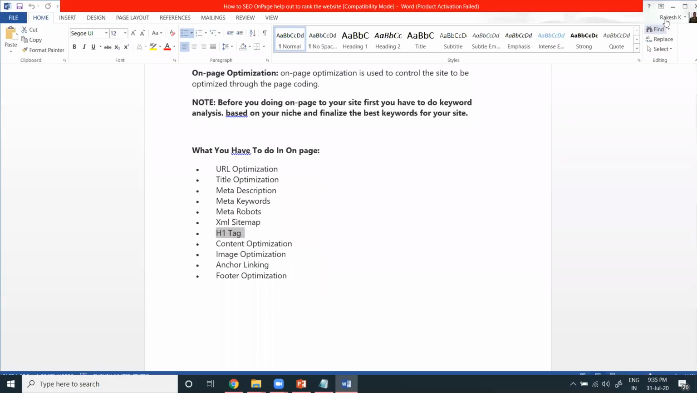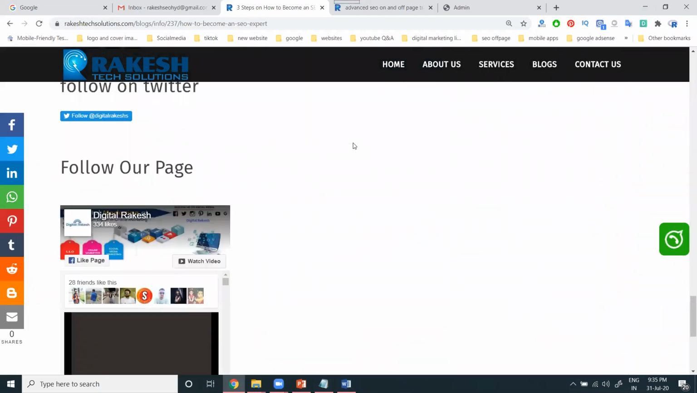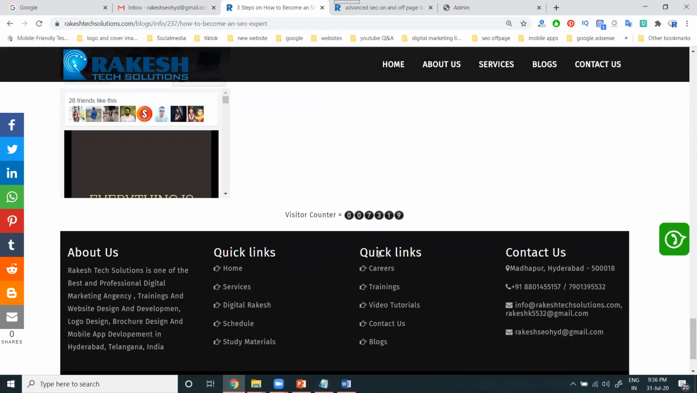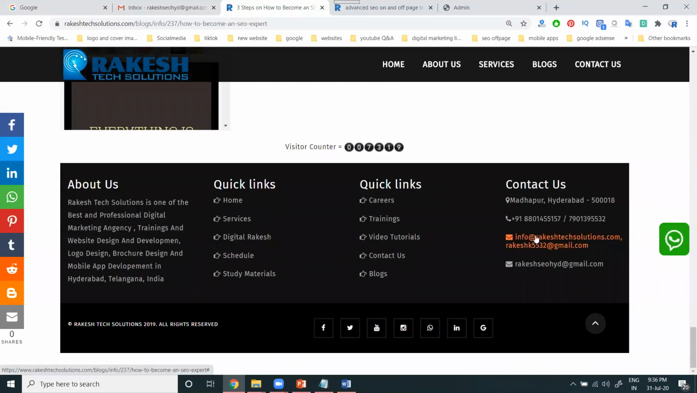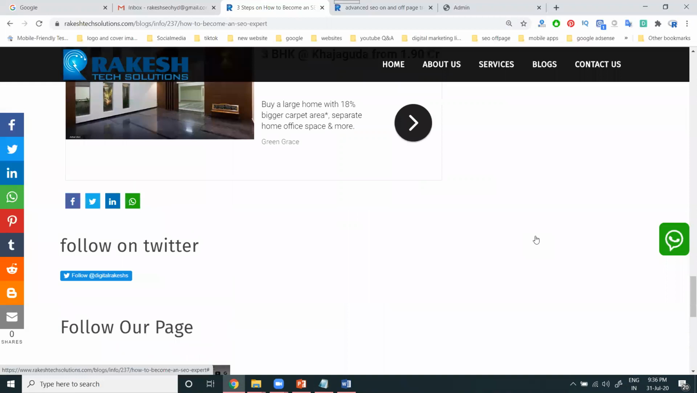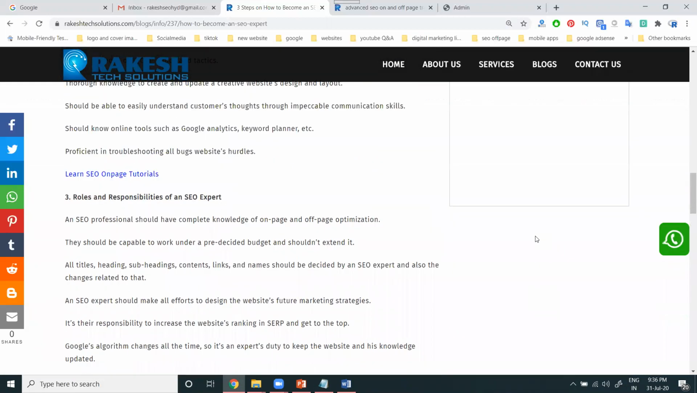Next, footer optimization. All relevant content we can add for footer optimization purposes. This space I'm giving for commenting purposes. All of these methods we have to use in this option, which is called footer optimization.